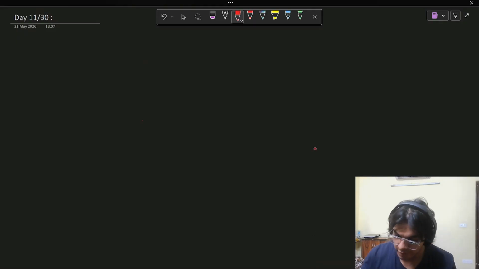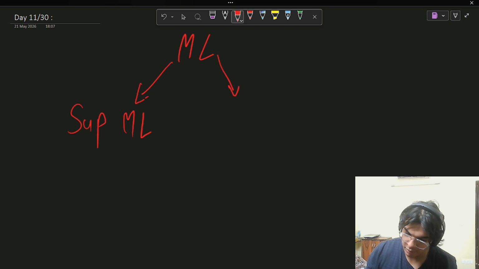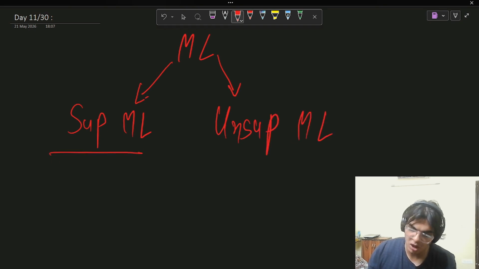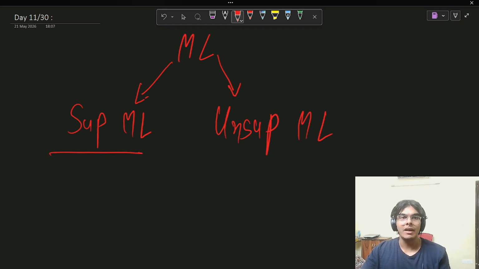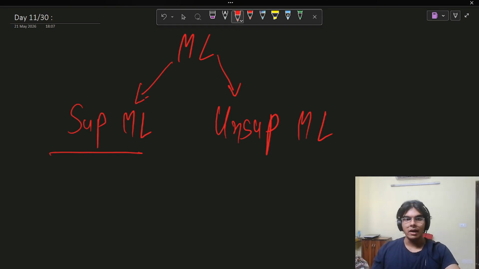Whenever we talk about any machine learning algorithms, we get supervised machine learning and we get unsupervised machine learning. In supervised machine learning, we already have predefined labels available with us, like in all the problems that we had till now. Both classification and regression problems had some sort of target variable available, where we just had to use the historical data and analyze new trends to predict the target variable again.